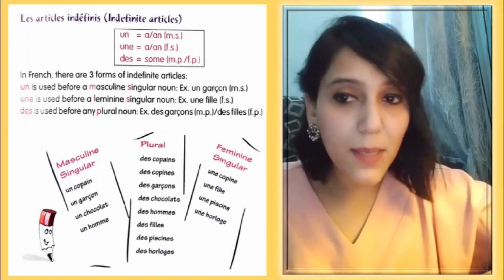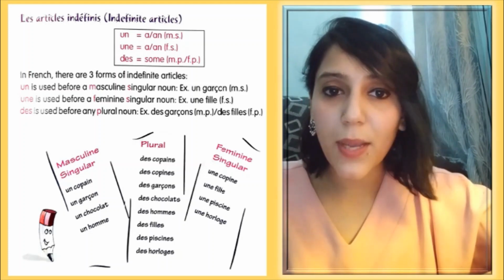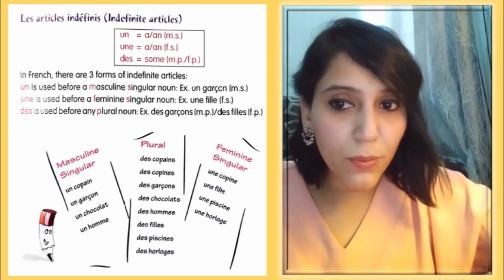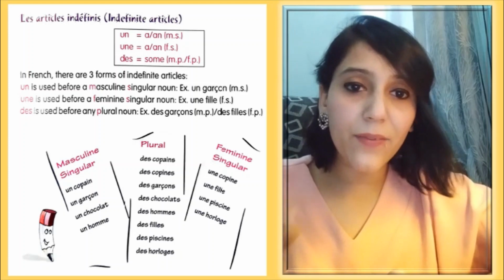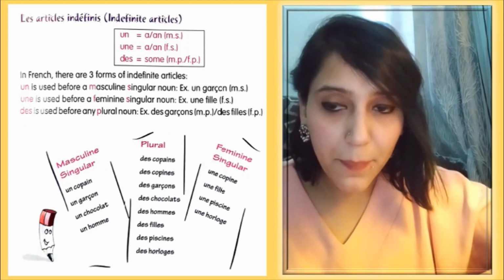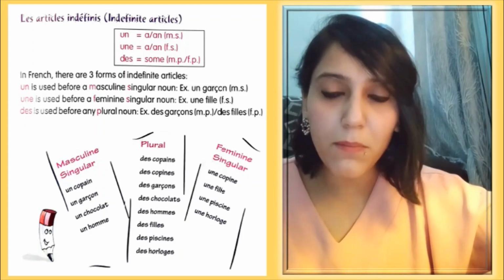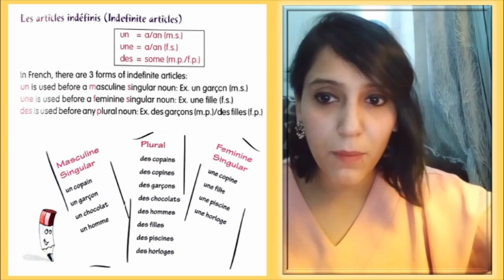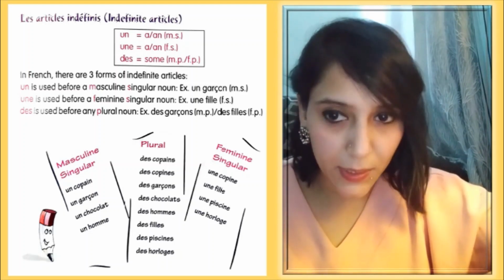Now here some plural forms are given, and the indefinite article which I'm using here is des. So for example, des copains, some friends. J'ai des copains, I have some friends. Des copines, see the pronunciation. Des copines, feminine form, so female friends. J'ai des copines. For masculine, it is copains. For feminine, it is copines.